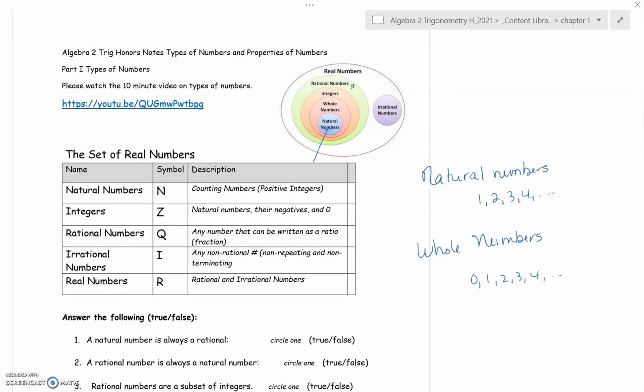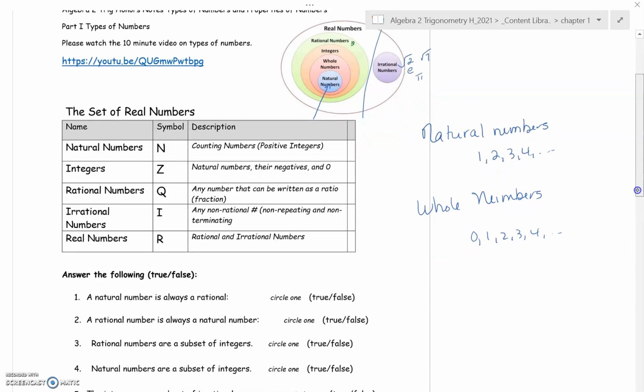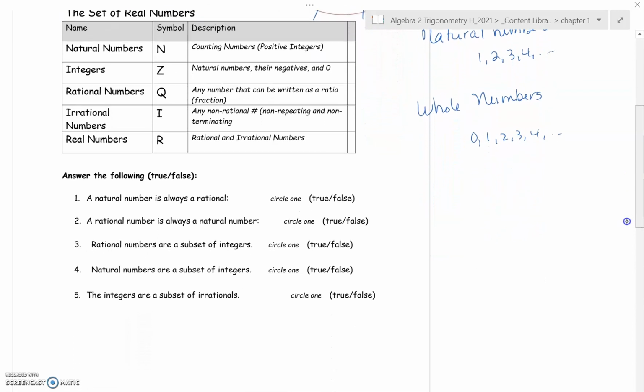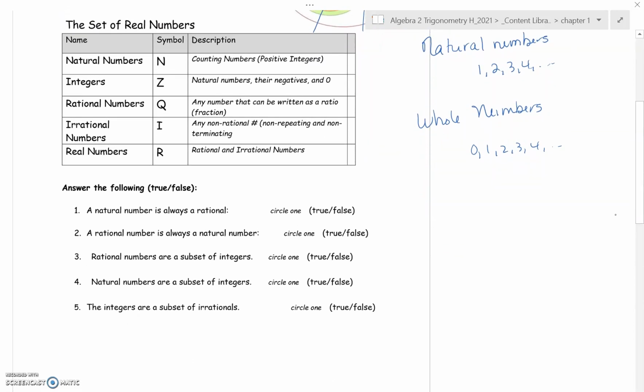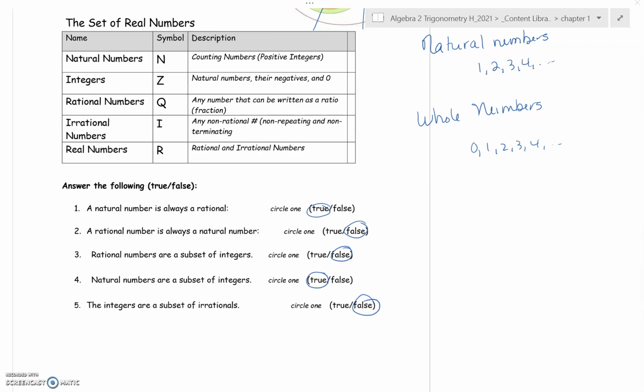Or actually it might help too, I know you watched the video, but irrational numbers would be like the square root of 2, e, and pi, square root of 7. Those are irrational numbers. And notice they're real, but over here we would not say that a rational number is an irrational number at all. All right, so go ahead and try the true or false questions. Pause the video and use the diagram to help. Okay, let's see how you did.